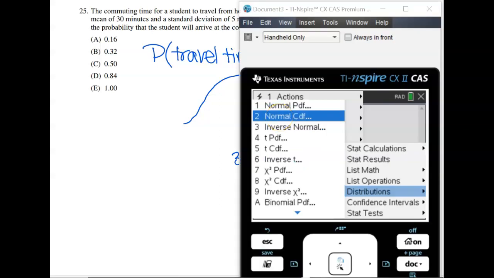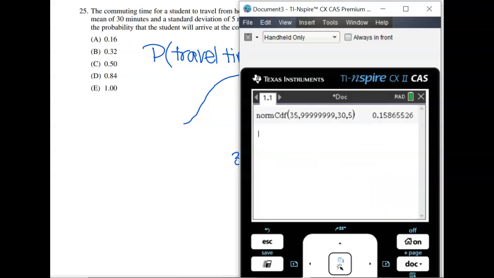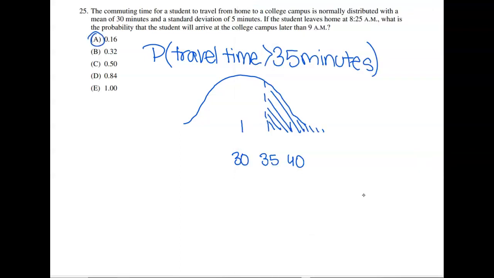We're going to go ahead and use normal CDF for this. My lower bound is going to be 35. My upper bound is going to be infinity, or I just went ahead and did 99999. My mean is 30, and my standard deviation is 5. I'm going to hit OK, and that gives me my answer of 0.1586, or we would say option A, which is a 16% chance.